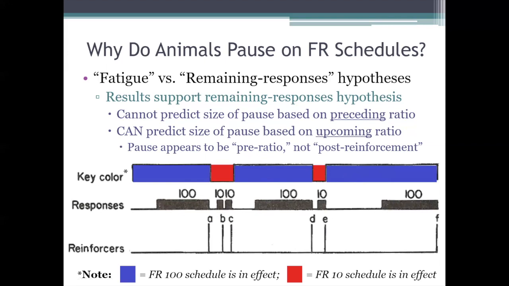And so, guys, findings like these are definitely more in line with the procrastination idea, right? They're more in line with the remaining responses hypothesis than they are with the fatigue hypothesis. And for that reason, some people prefer nowadays to use the term pre-ratio pause instead of the more traditional post-reinforcement pause. I do still tend to call them post-reinforcement pauses because I think that's still the more common term. But honestly, pre-ratio pause probably does make more sense because, again, the research suggests that it's the size of the upcoming ratio. It's the amount of work ahead and not the amount of work you've just done that seems to cause these pauses.